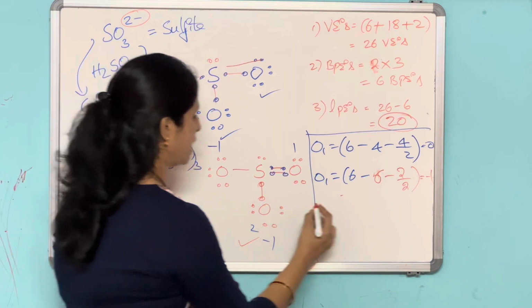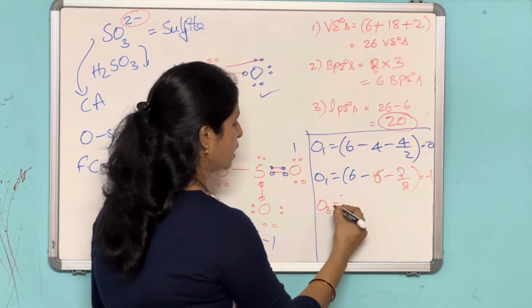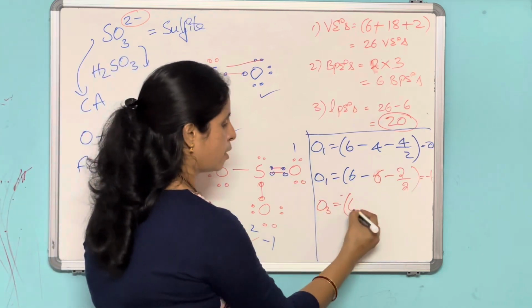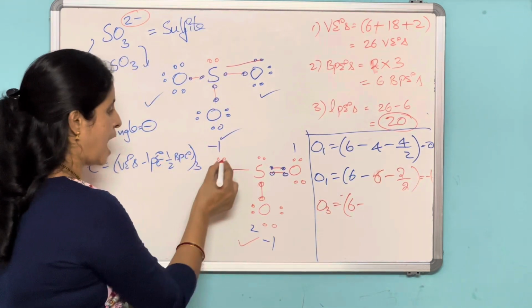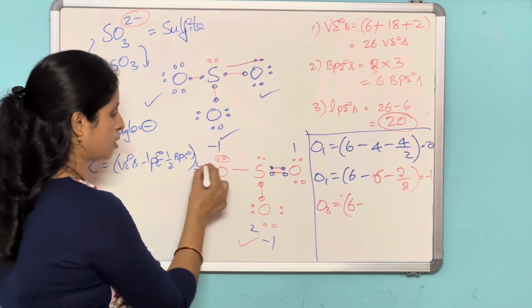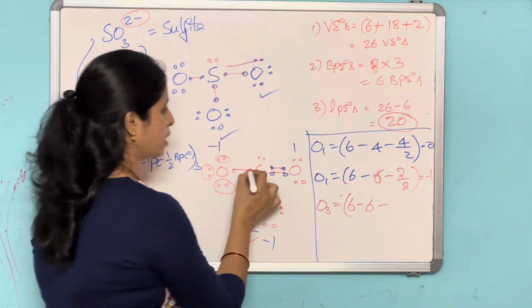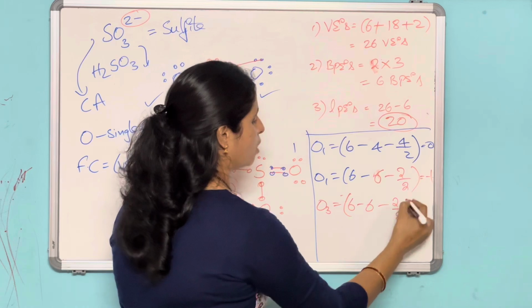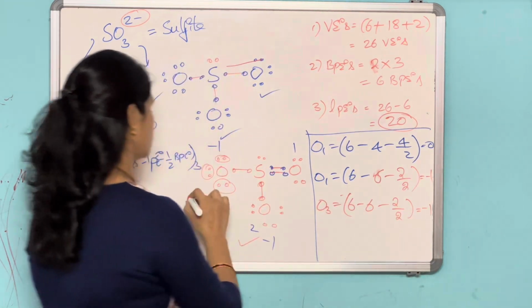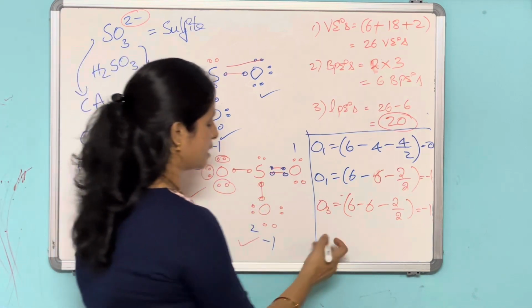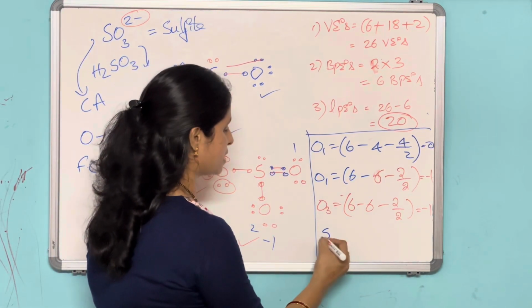Very good. And next oxygen O3. Now you calculate the formal charge for this third oxygen also. Number of valence electrons 6 and number of lone pair of electrons 6 minus bond pair of electrons 2 by 2, and also here it is -1. This oxygen will bear a negative charge. Okay, now calculate the formal charge for this sulfur.